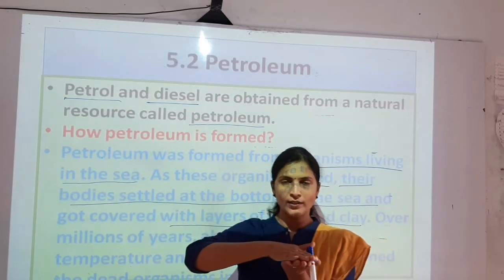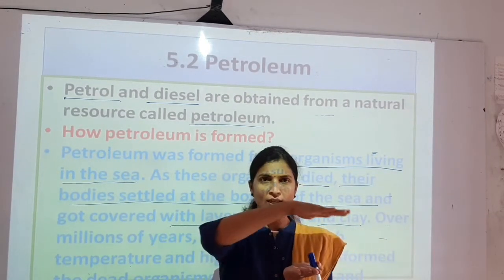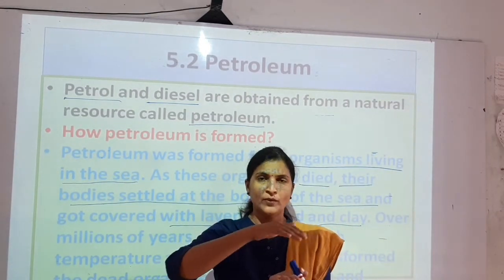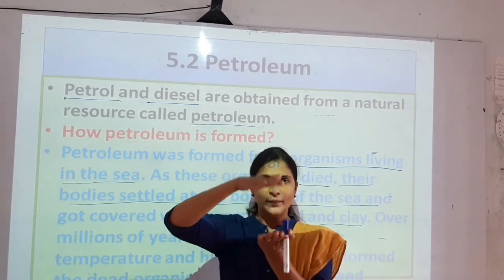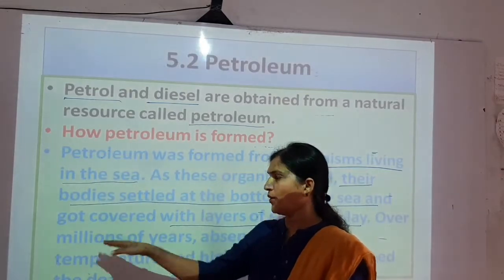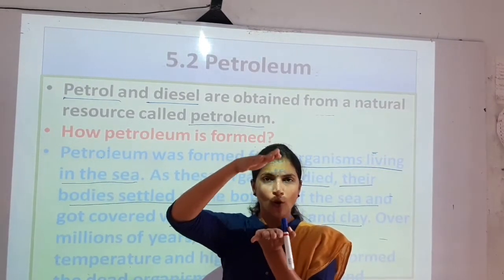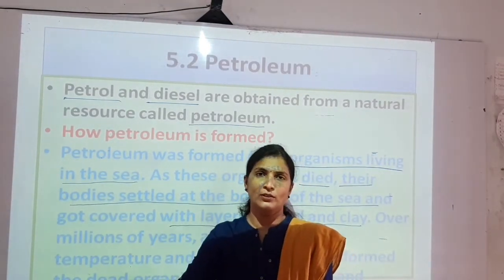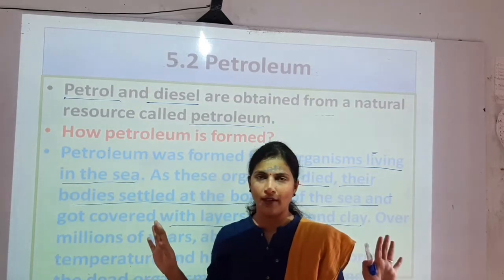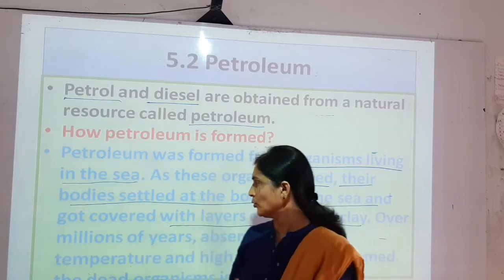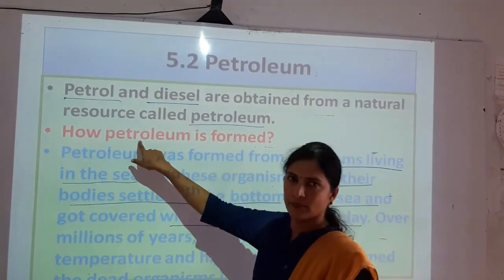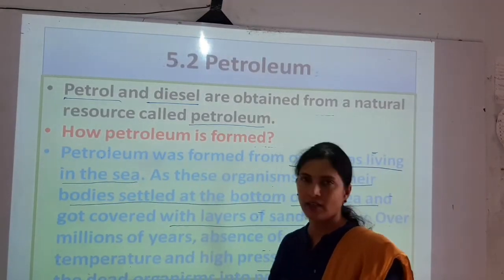On the dead body, many layers of clay and sand get deposited, so the pressure of the layers increases day by day. Over the millions of years, because of that more pressure and high temperature, and the absence of air, that dead body slowly converts into petroleum and natural gas.